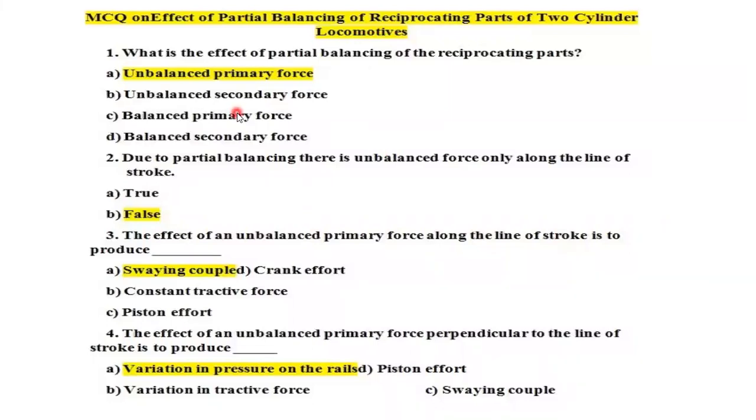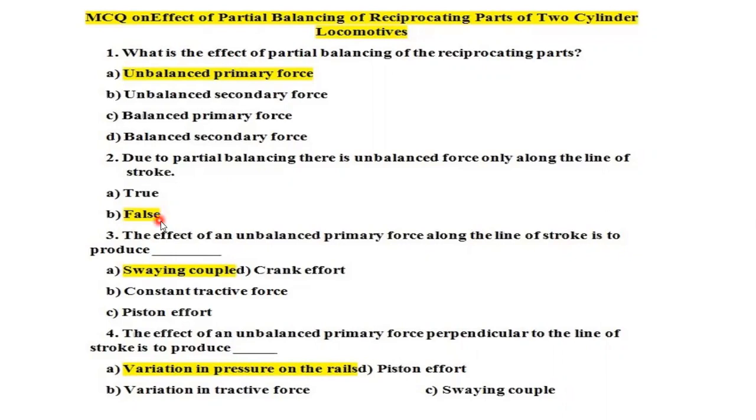So first thing is, the reciprocating parts are only partially balanced, so we won't be able to completely balance them. Due to this partial balancing of reciprocating masses, there is an unbalanced primary force along the line of stroke. And next one: partial balancing results in generation of unbalanced force acting along the line of stroke and in direction perpendicular to the line of stroke.